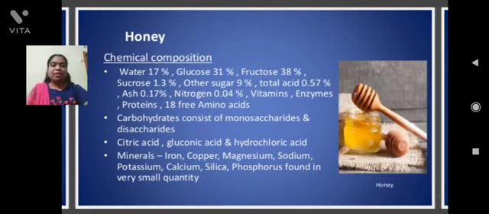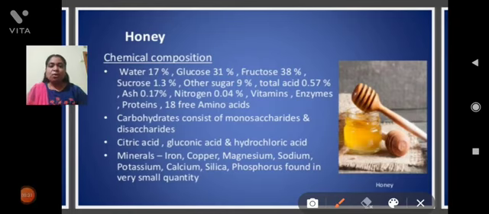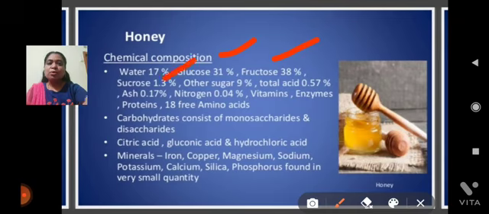Honey has a chemical composition of water 17%, glucose 31%, fructose 38%, sucrose 1.3%, other sugars 9%, total acids 0.57%, ash 0.17%, nitrogen 0.04%, and it also has vitamins, enzymes, proteins, and 18 free amino acids.